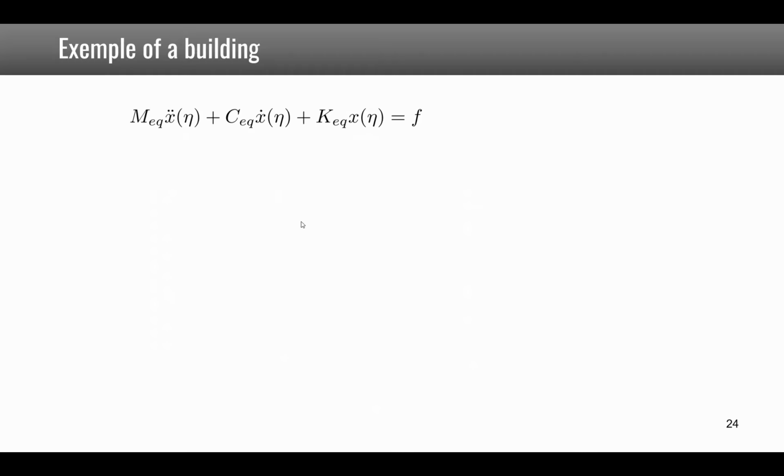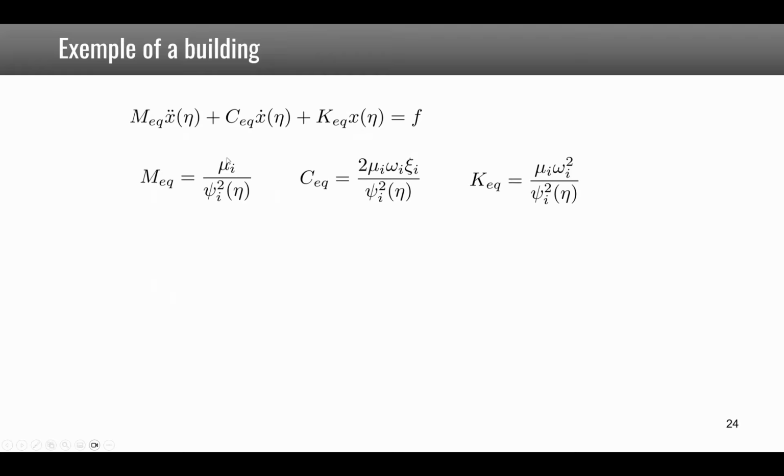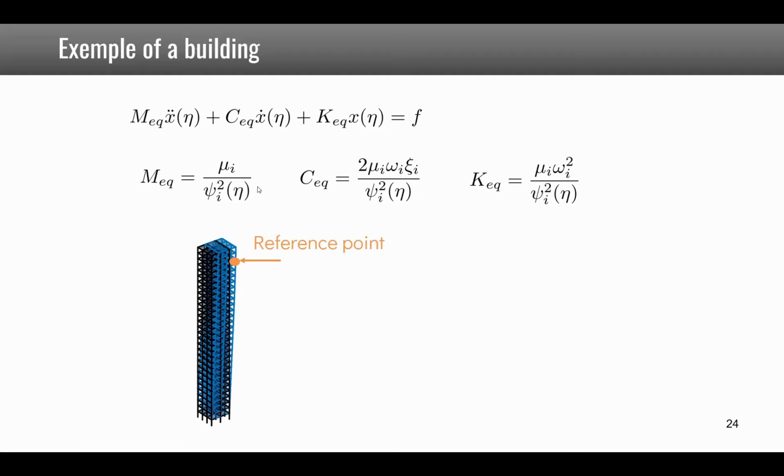For that, we need the different quantities, mu_i and psi_i, at the location where we do the reduction. So we choose on the building one reference point close to the top in one specific direction, which gives us the value of mode shapes in this direction at this location.